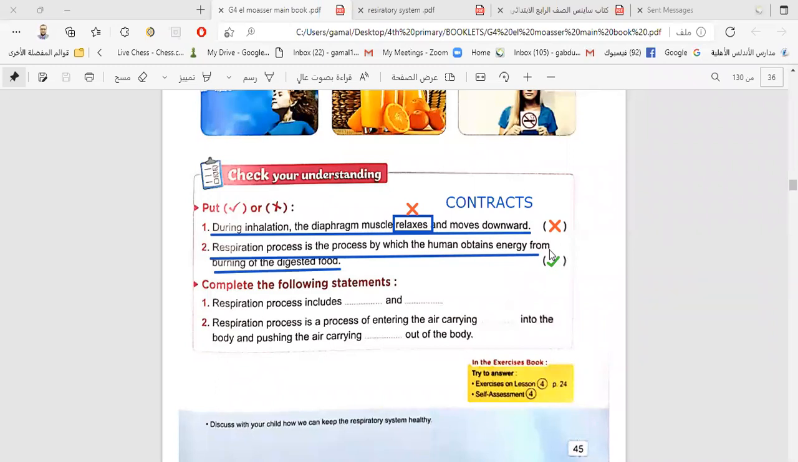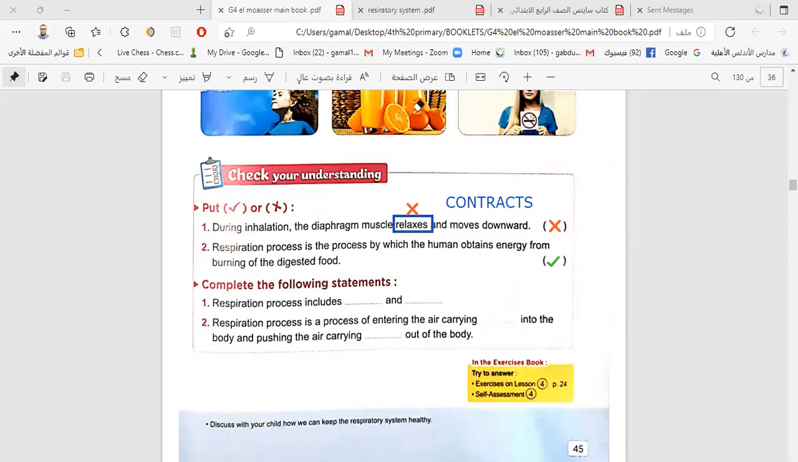This statement is correct. Respiration process is a process by which the human obtains energy from burning the food which we eat or which we digest. Is it easy, my son? Okay. Now we can move to another question.